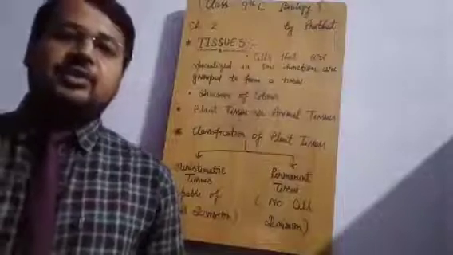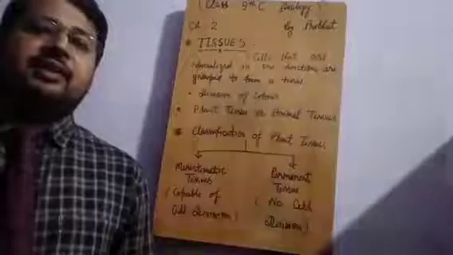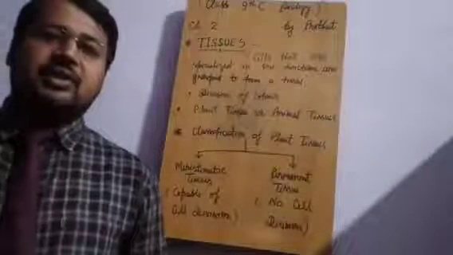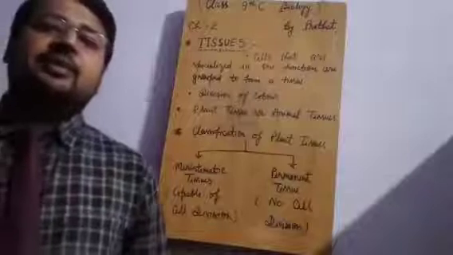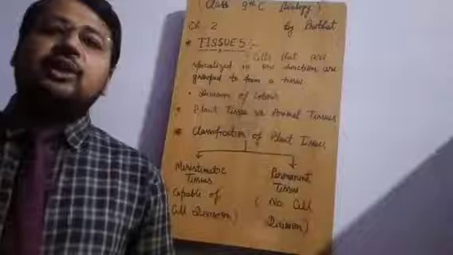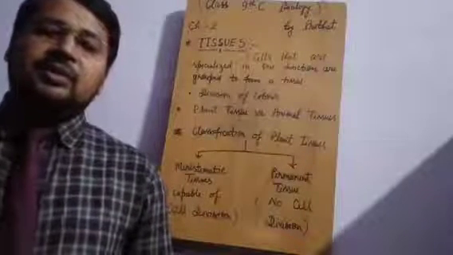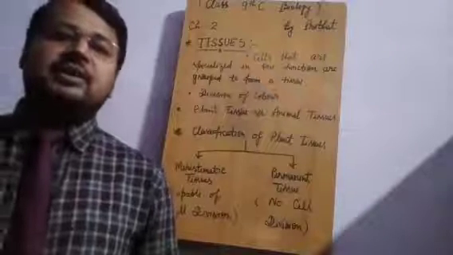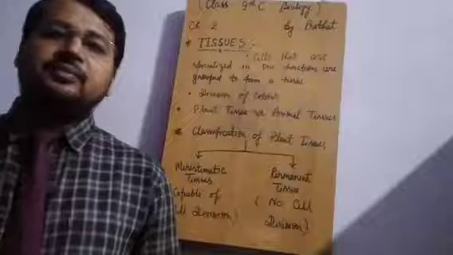Like amoeba, paramecium, chlamydomonas, a single cell is capable of doing all the activities: nutrition, excretion, reproduction, locomotion, okay. But in complex organisms, multicellular organisms, more than one cell is there. In the human body, you cannot count the cells, because at every moment some cells are dying and some cells are taking birth in your body.